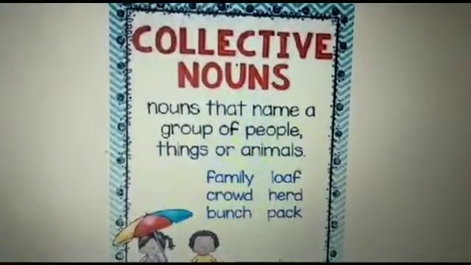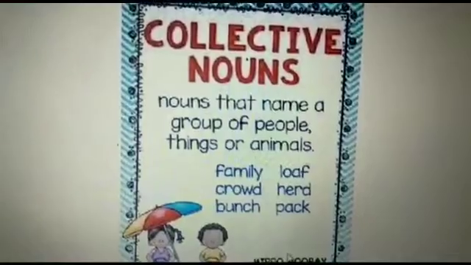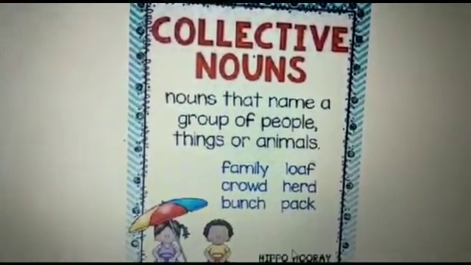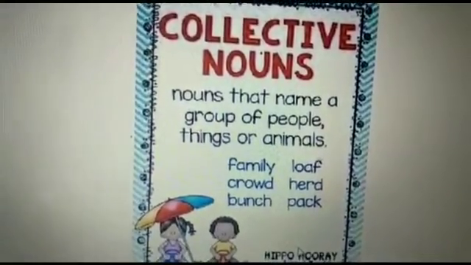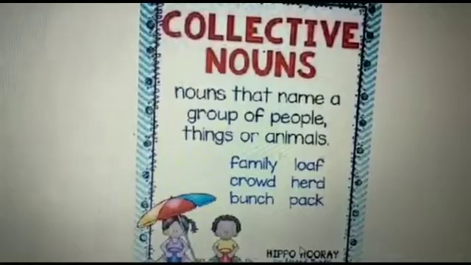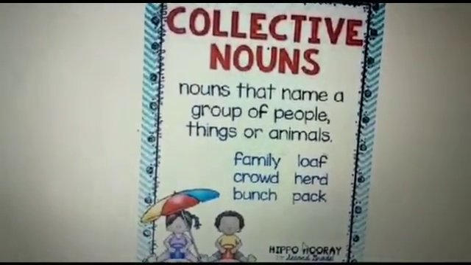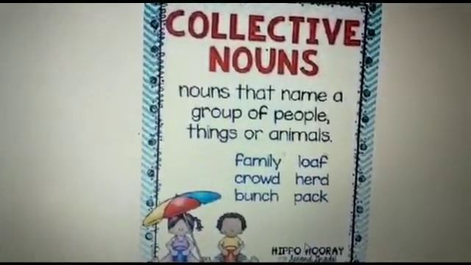Revise again, what is a collective noun? A collective noun is the name of a collection of objects or things that are taken as a whole and spoken of as one. For example, group, bundle, family, crew, people, audience. And we can say it in a sentence like, we saw a herd of goats grazing in the field. The whole family went out for dinner. These are examples of collective nouns.